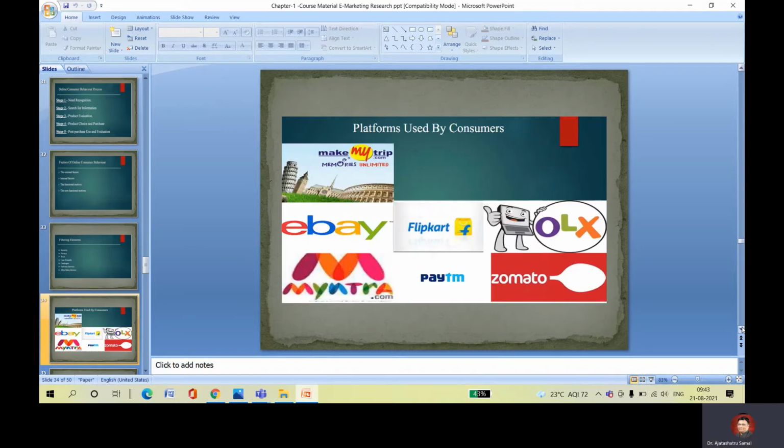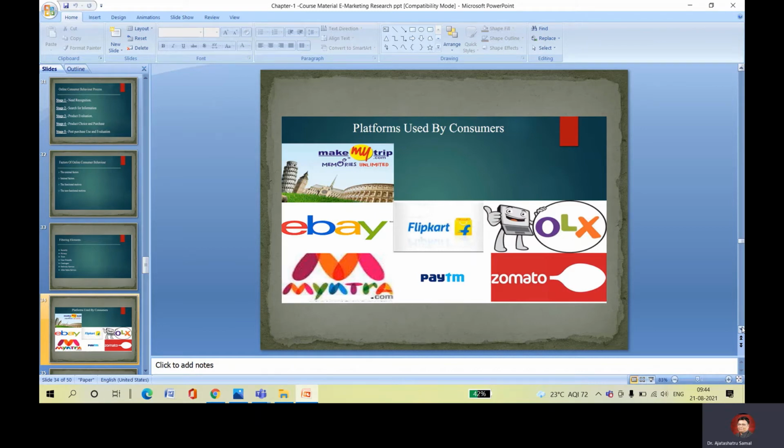Platforms used by consumers: we can use MakeMyTrip, which is a very good platform widely used nowadays. eBay, Flipkart, OLX, Zomato, Paytm. So many are there. We can utilize these platforms for consumers. Zomato, Swiggy, all these platforms can be utilized for purchasing products. These are certain platforms we can utilize for online marketing, and other platforms are available nowadays.